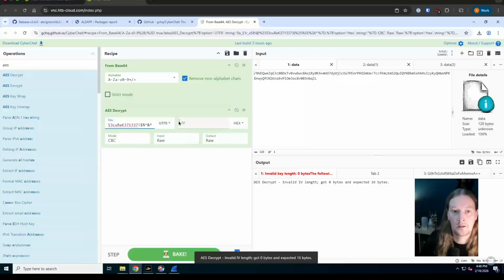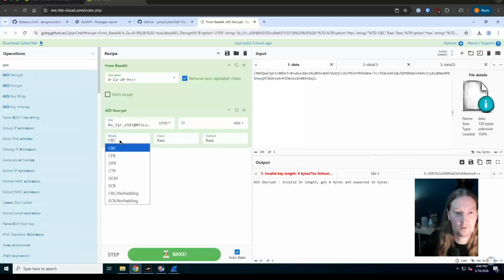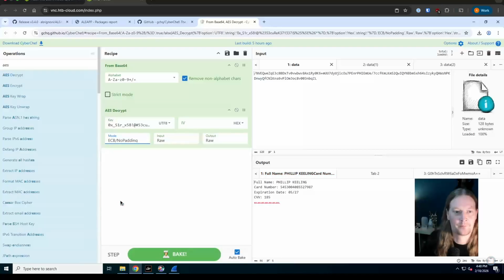And there's no IV, so we know it's going to be ECB, no padding. ECB doesn't require an IV. It's one of the weaker forms of AES encryption. But as you see, that has worked. That has reversed what was going on there.